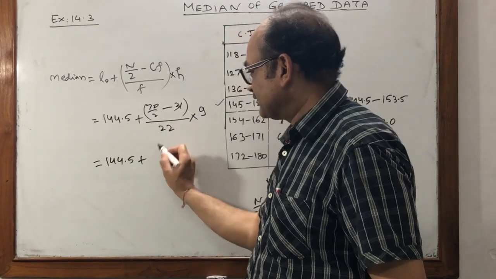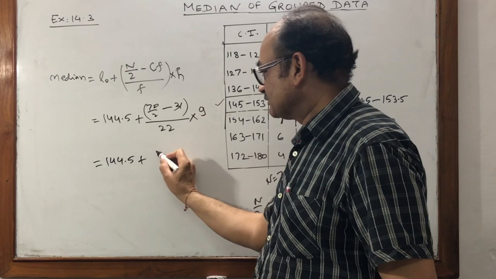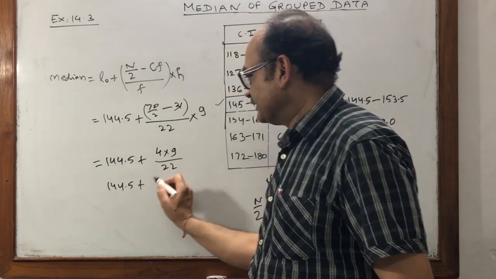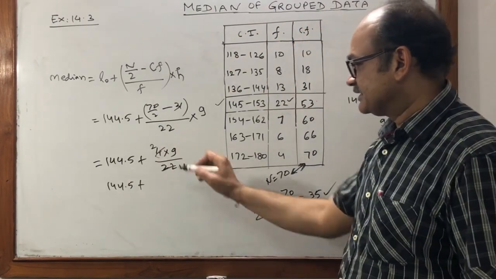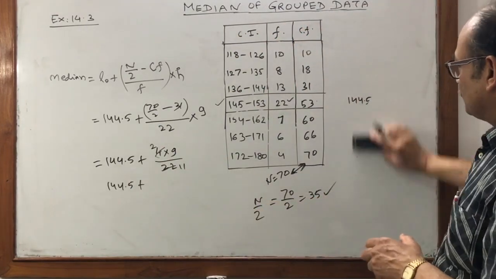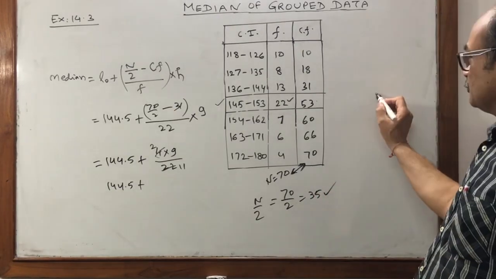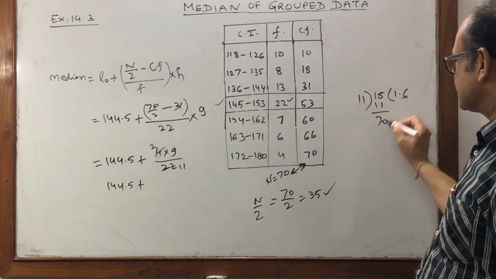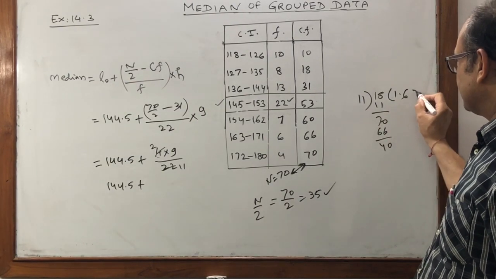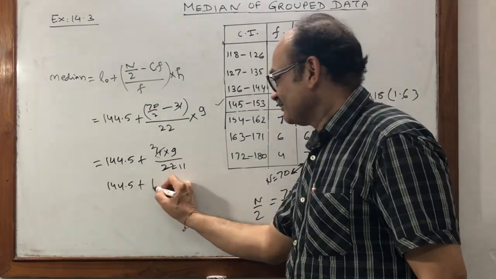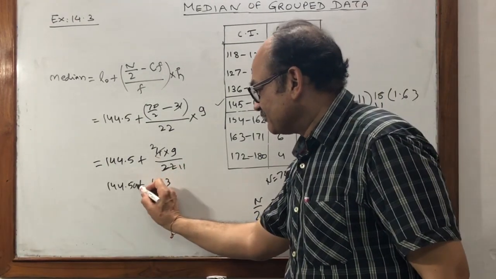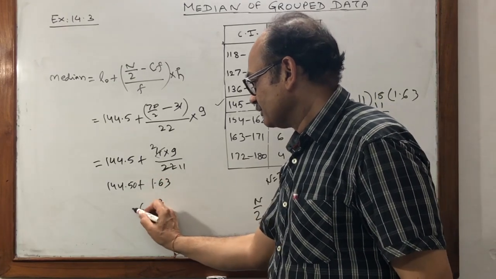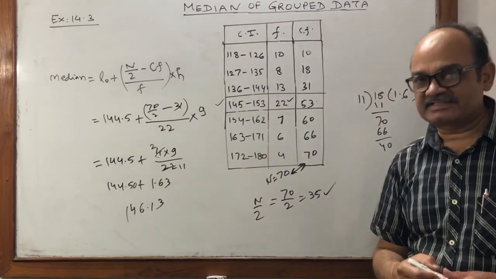144.5 plus 35 minus only 4, 9, 22. We can solve it very easily. Cancel out. It is 18 by 11. And whenever work related to rough column, use properly. No problem. 11, 1, 18, 7.0, 11, 6, 66, 4.0, 11, 3. 1.63. Here it is 50. 3, 6 and 5, 11. 2 and 4. Answer is 146.13.